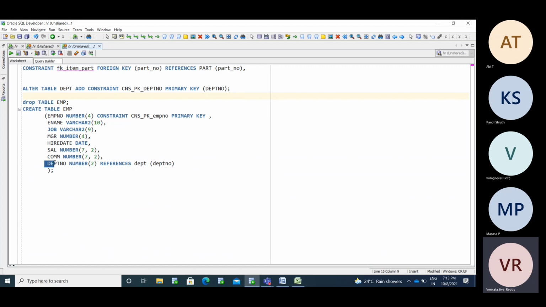Here the DPT number is your parent ID. Employee number is your ID, and DPT number is your parent ID. While inserting the data into this column, I need to take the reference of whom? Parent. Parents will be in a parent table. So the parent table is here, DPT. I'm taking the reference of the parent table's parent ID. Here the parent ID is the DPT number.